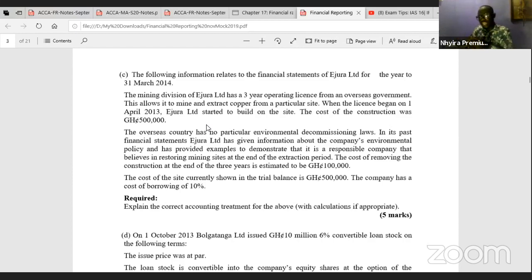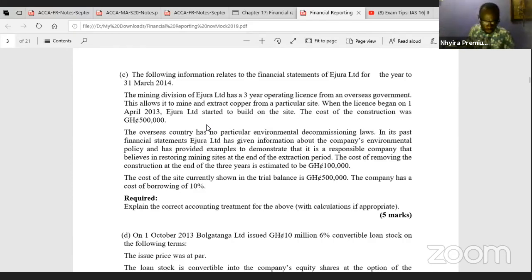And the present obligation we mentioned could be contractual, which is the past behavior, the expectations that the entity has created in the eyes of stakeholders, or legal agreements in that case. But in this case, since there is no law, they are not bound to do it. So they are doing it because it is their policy. So there is a present obligation by virtue of the contractual obligations created, the expectation that they have created for all of their stakeholders in relation to that.